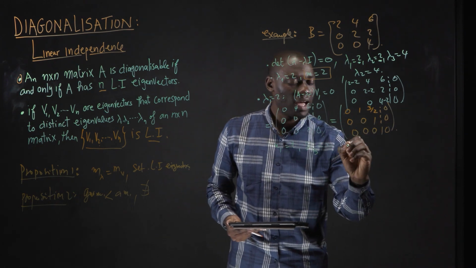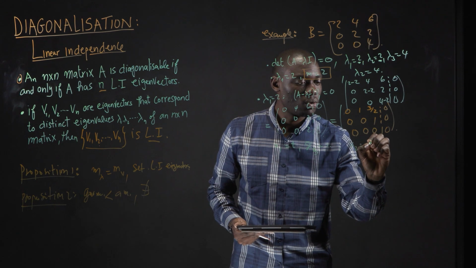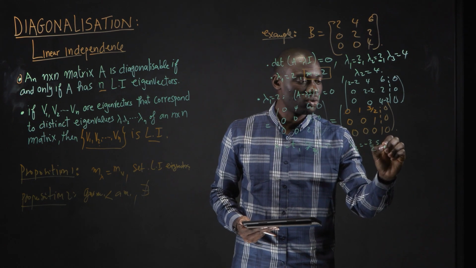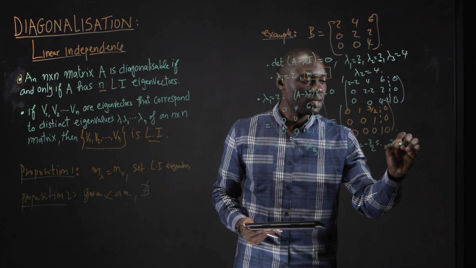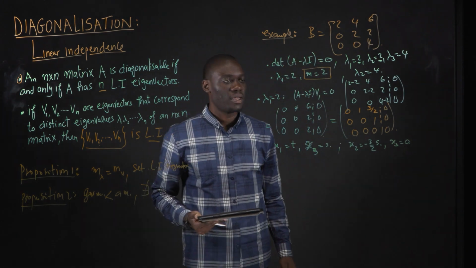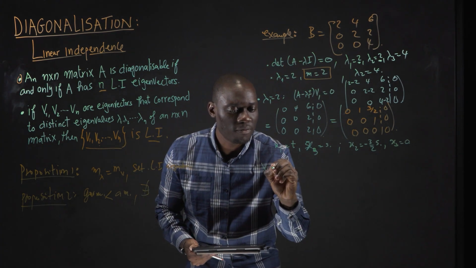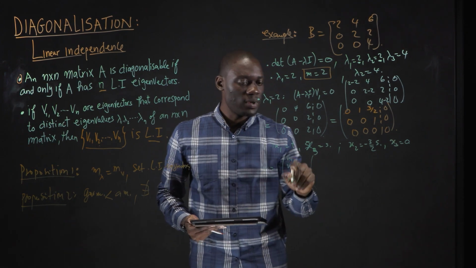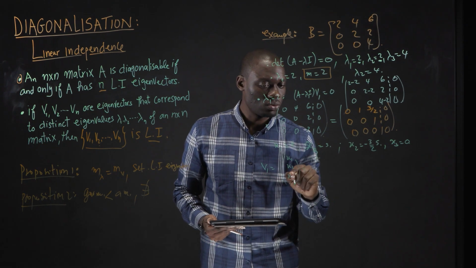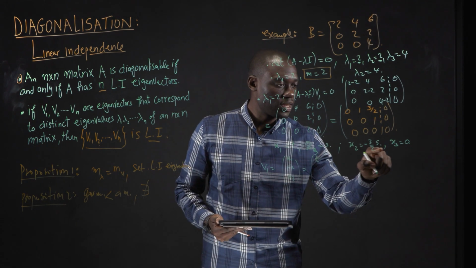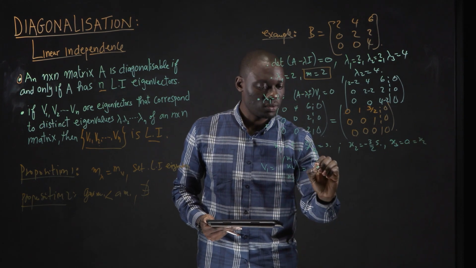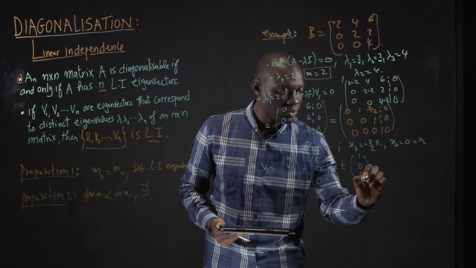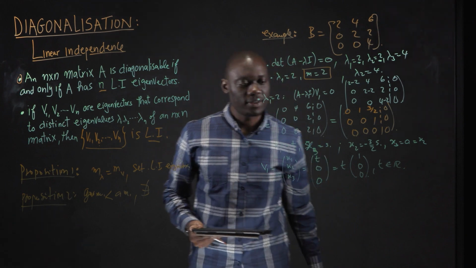From the first row, I have that x2 equals minus 3/2 x3, and from the second row, I have that x3 equals 0. So this gives me that my first vector x1, x2, x3 will be equal to t times 1, 0, 0, with t any scalar.